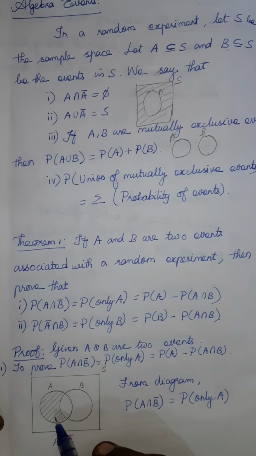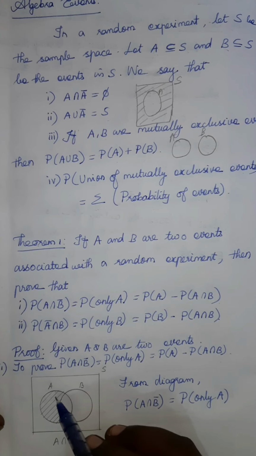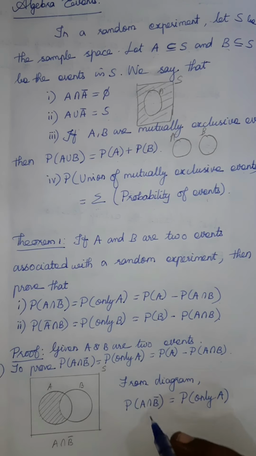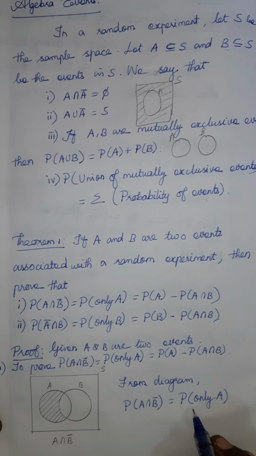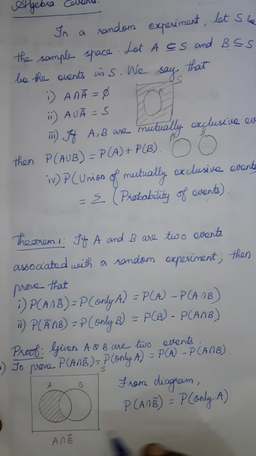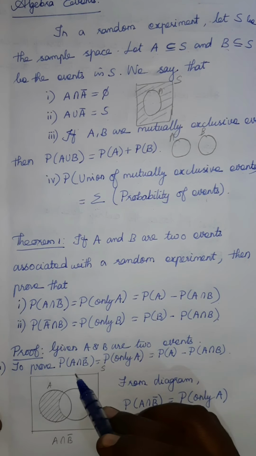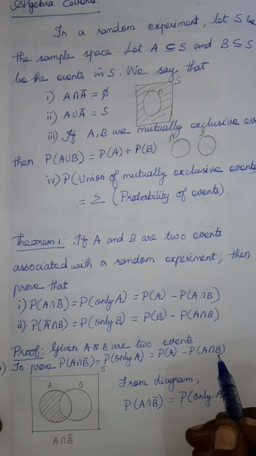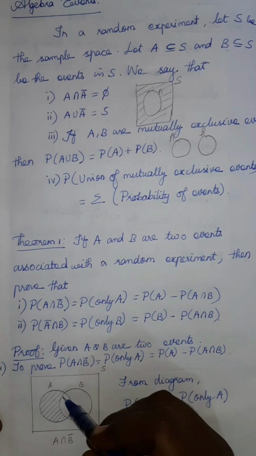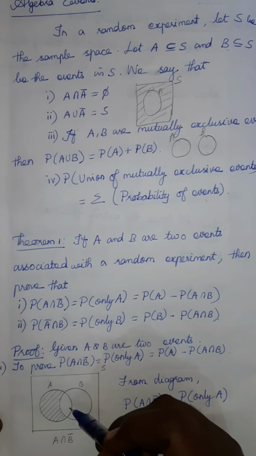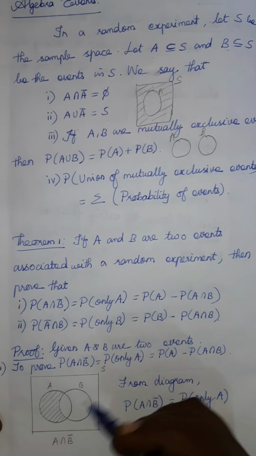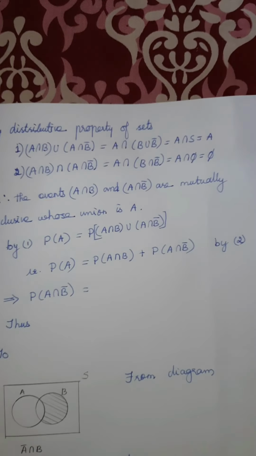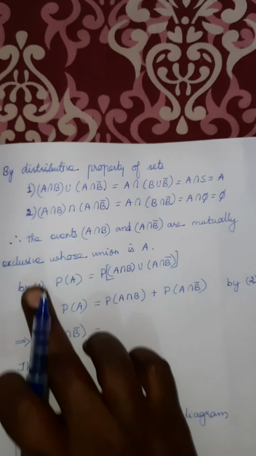Now you see, this is only A. Am I correct? That is what we wrote for the first part to prove. You see, P of A intersection B bar is equal to P of only A. Then we need to prove probability of A intersection B bar is equal to probability of A minus probability of A intersection B. Probability of A means the total, then the remaining of this one, but we have to prove that algebraically. So how is it? We know the distributive law, already we learned that.